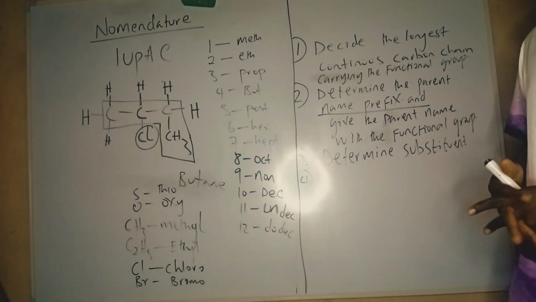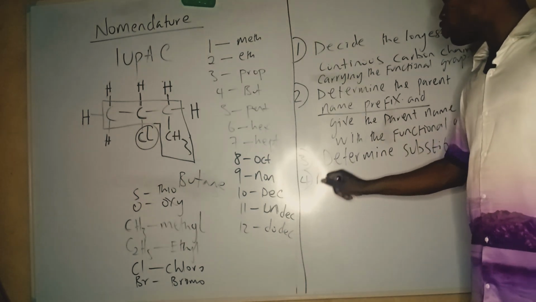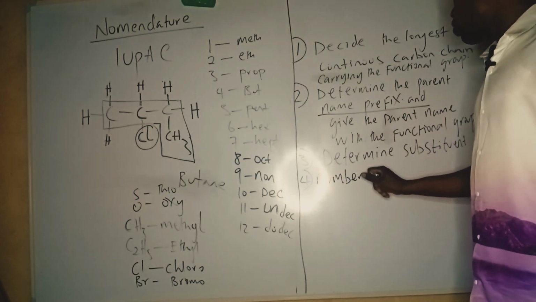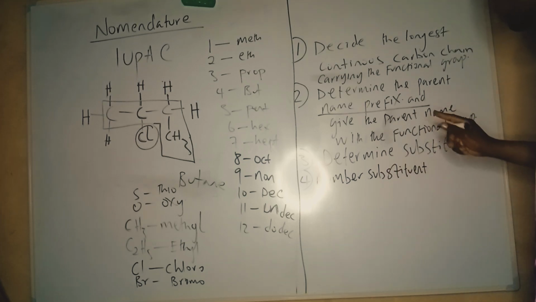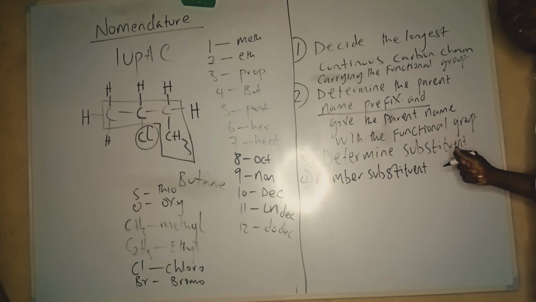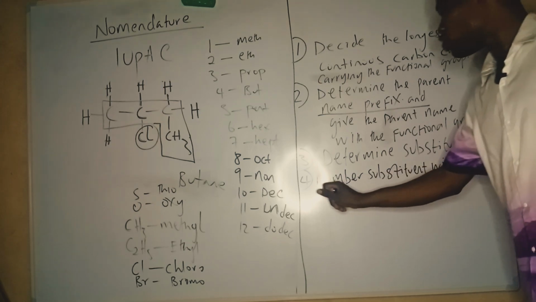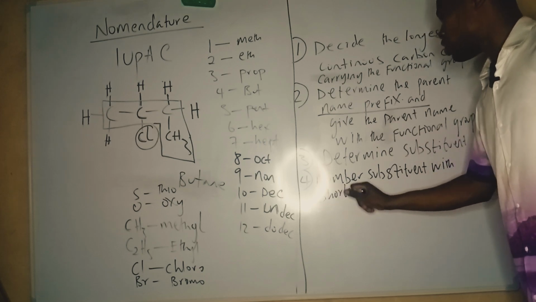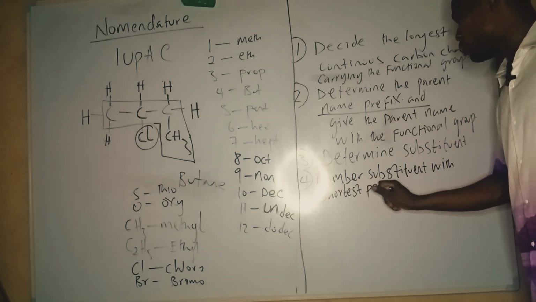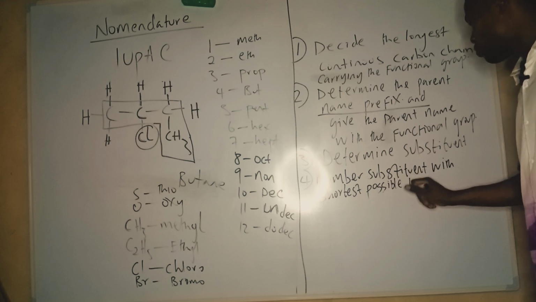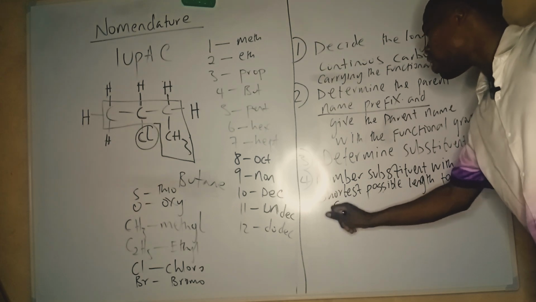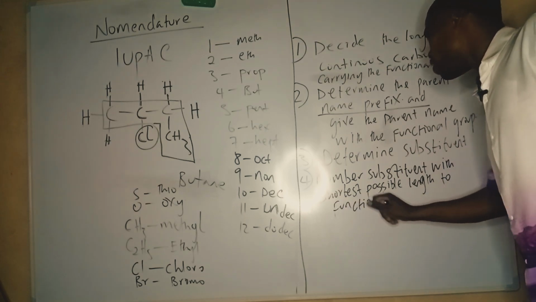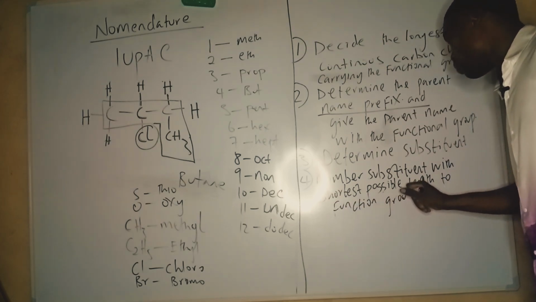Okay, what is the fourth rule? The fourth rule: you number substituents. This is very, very important. Number substituents with the shortest possible length to the functional group.